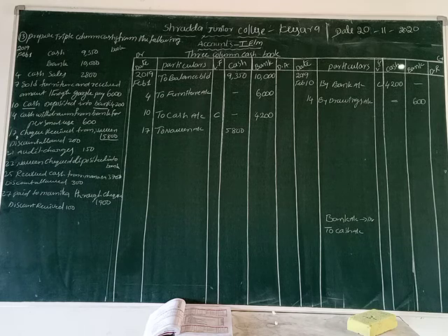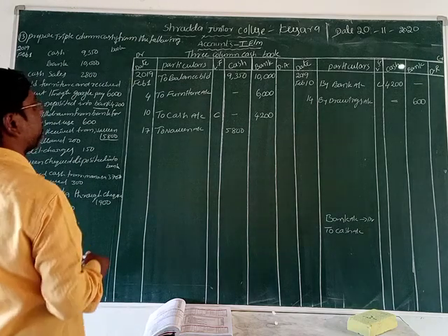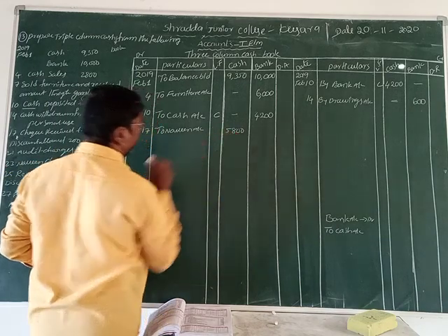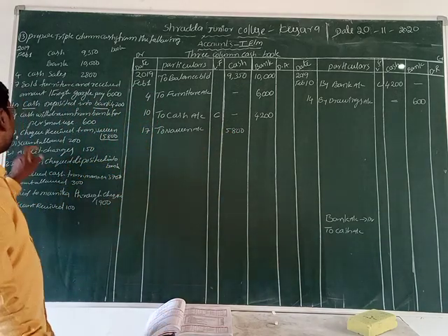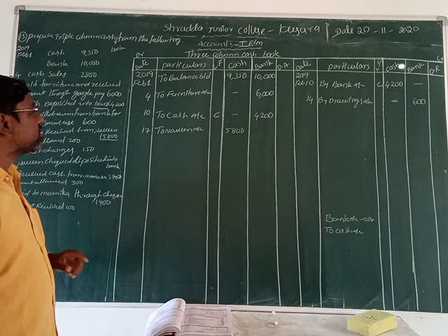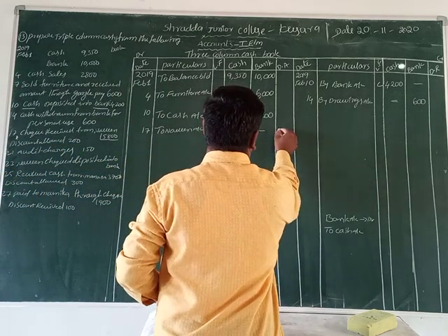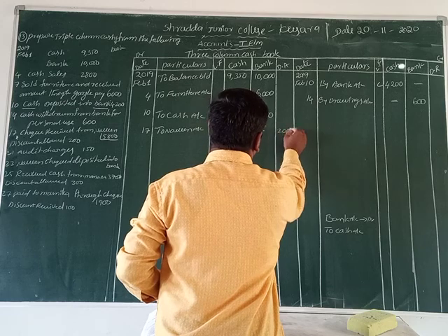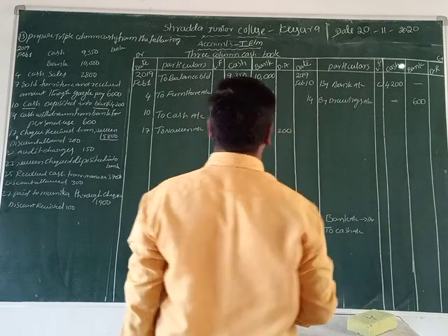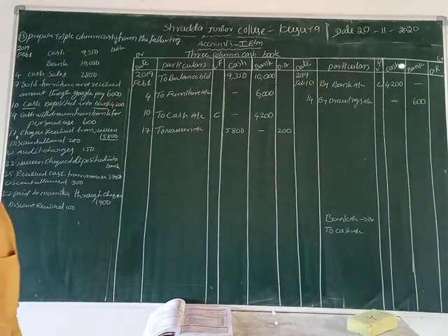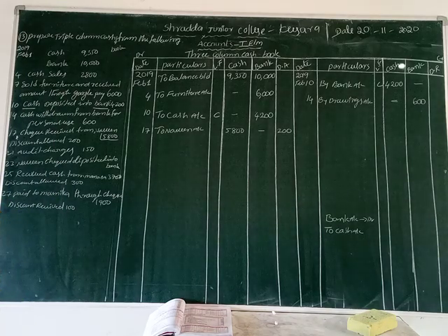It's clear now. Now what is the discount allowed, friends? 200 rupees. In the discount allowed column we can write the amount 200 rupees.